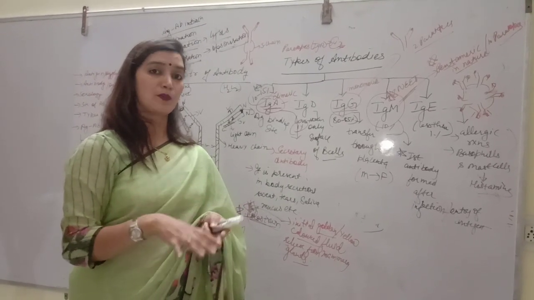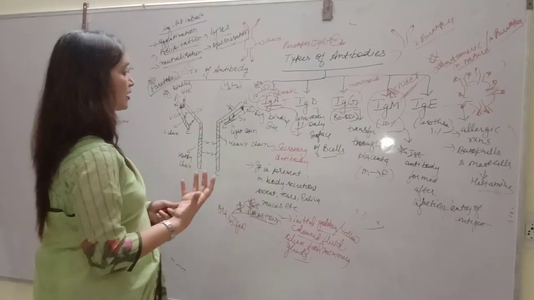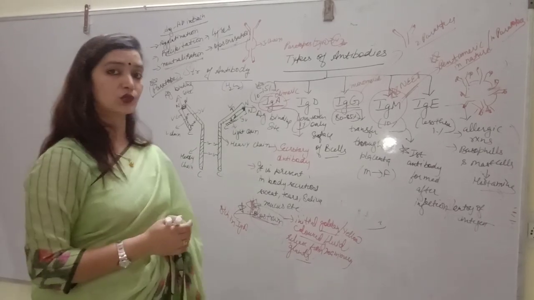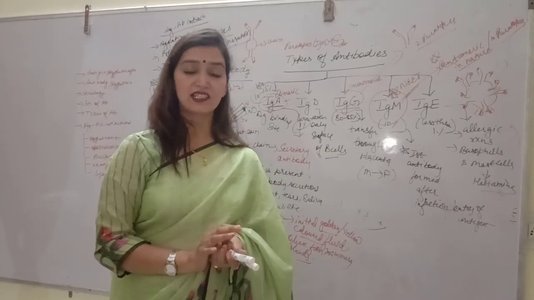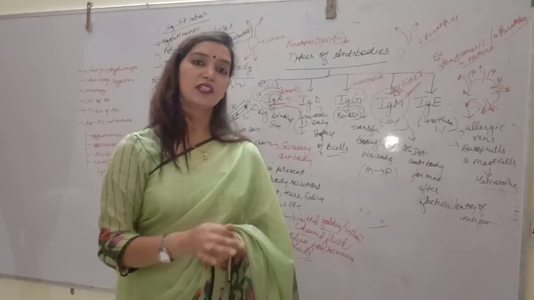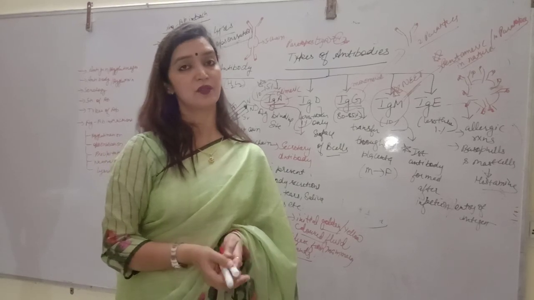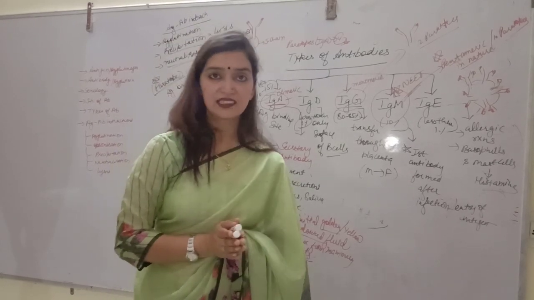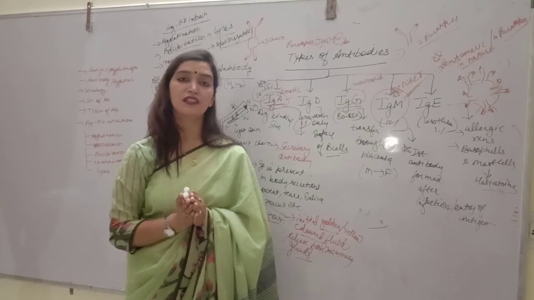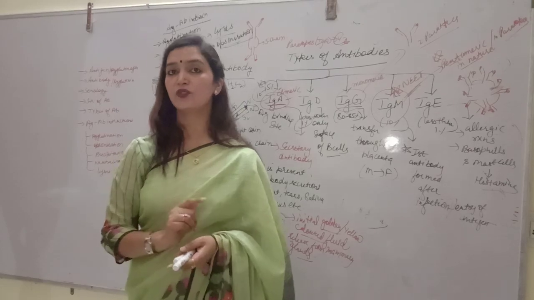Whenever they combine with antigens and form a complex, that reaction is called opsonization. So students, in this lecture we have discussed what are antigens, what are antibodies, distinct structures of antibodies, and then different reactions between antigen and antibody. Hope you have cleared the topic of antigen and antibody. In our next video we will discuss more concepts of immunology. Till then, stay tuned. Goodbye.